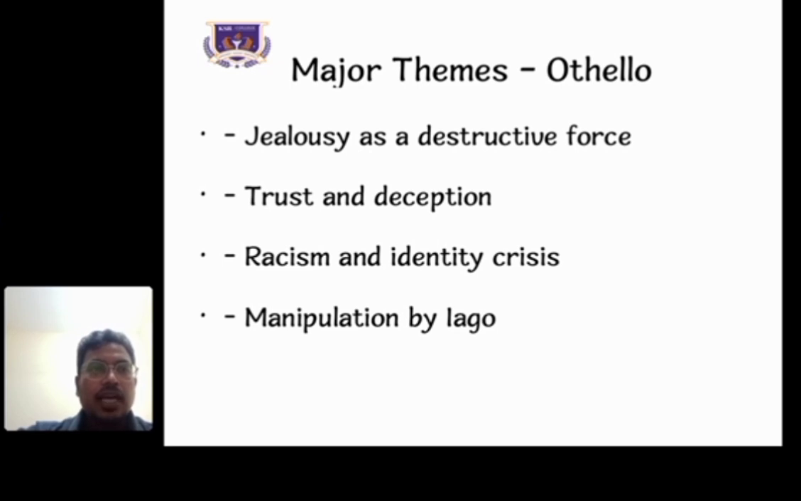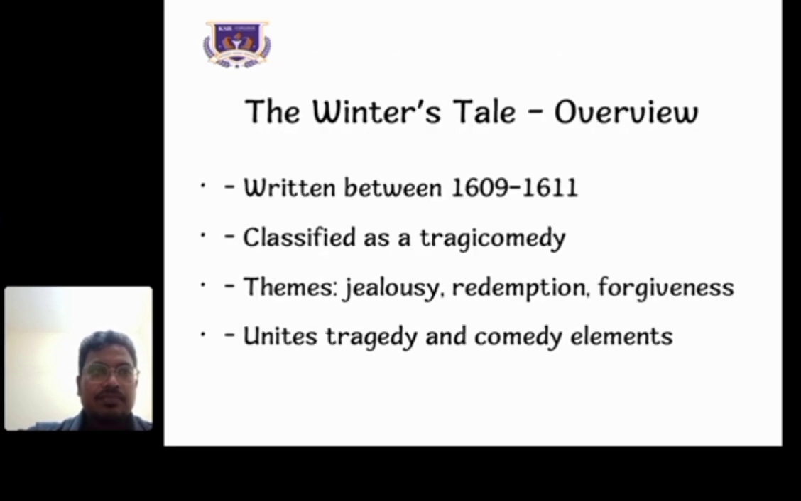Racism and identity crisis: how racism affects human life, and how it narrates the play from starting to end. Identity crisis, the behavior of characters, and role playing. Identity crisis is the main manipulator of the characters. The manipulation by Iago, another major character in Othello, was superbly narrated by Shakespeare in his tragic plays.